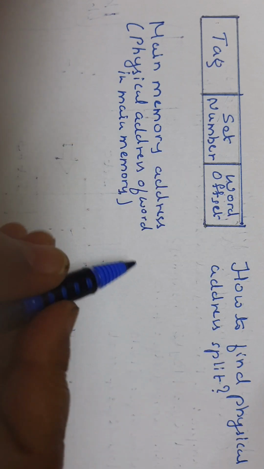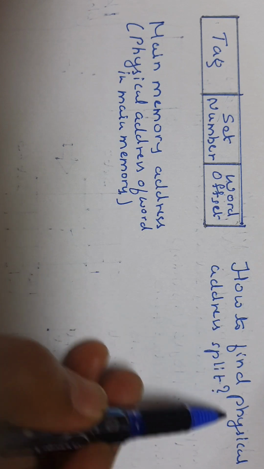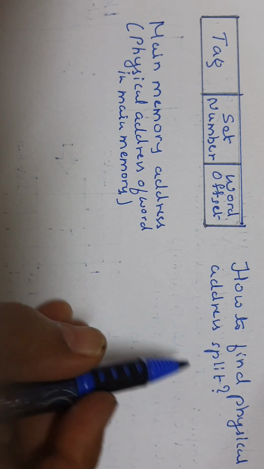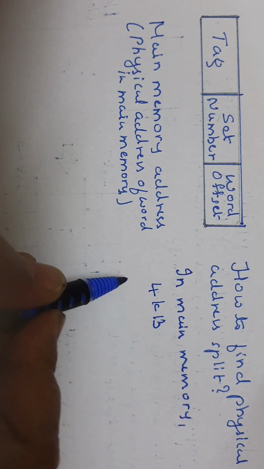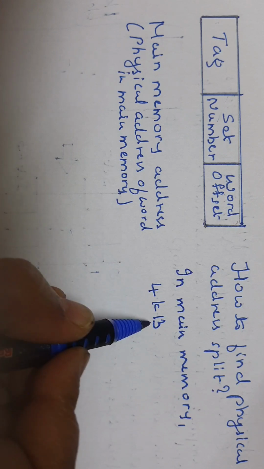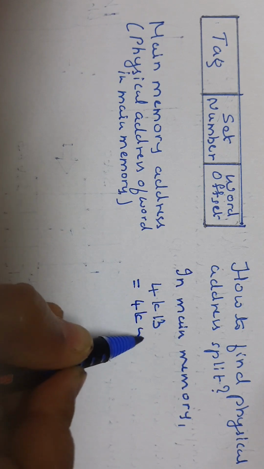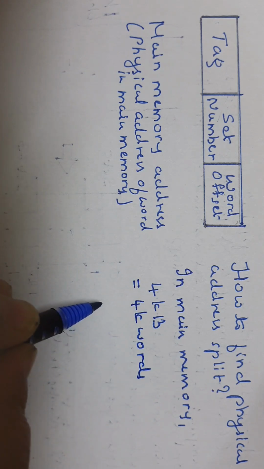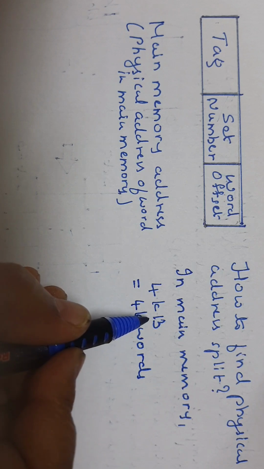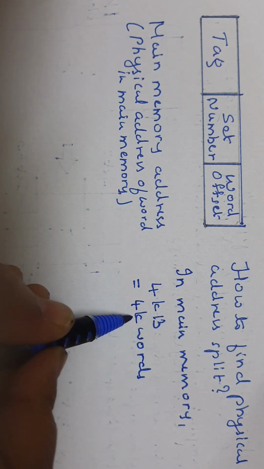That is called the physical address split. How to find the physical address split? In main memory, the size is 4 KB, that is 4 kilobytes. So it can accommodate 4K words because one word size is 1 byte. So totally how many words? 4K.